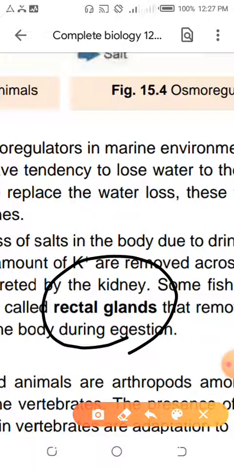How does it happen? Amazing. The rectal gland will excrete the calcium ion, Ca2+, and the magnesium ion, Mg2+. It will not excrete sodium ion and chloride ion. Why will they not excrete the sodium and chloride ion? The reason is that the rectal gland knows that sodium and chloride ions are very important.